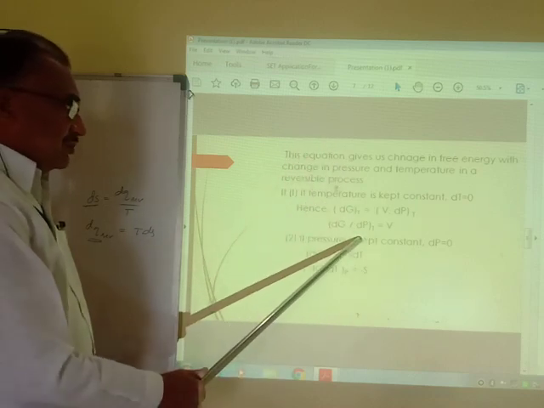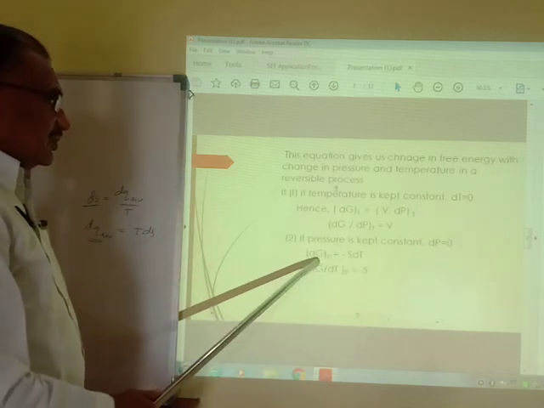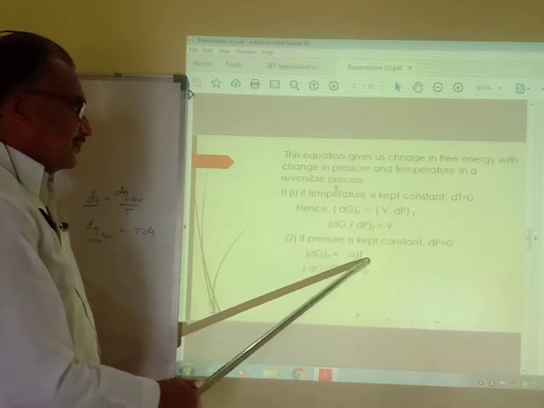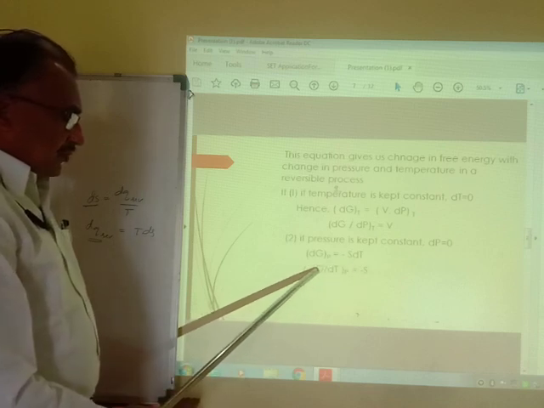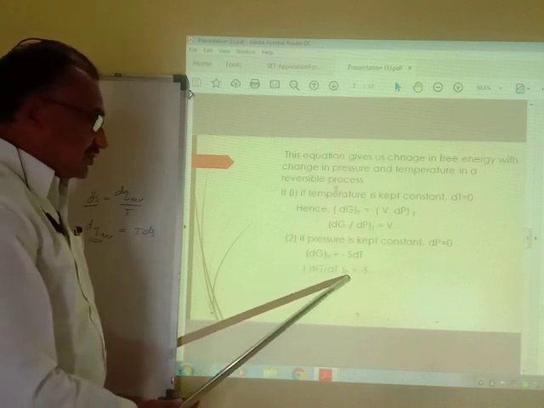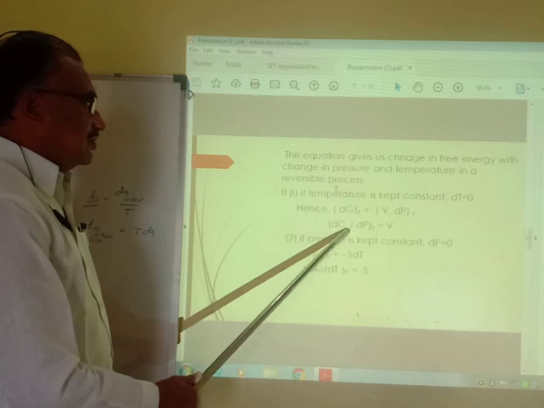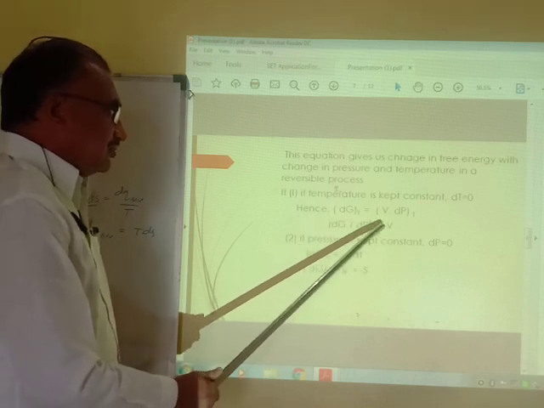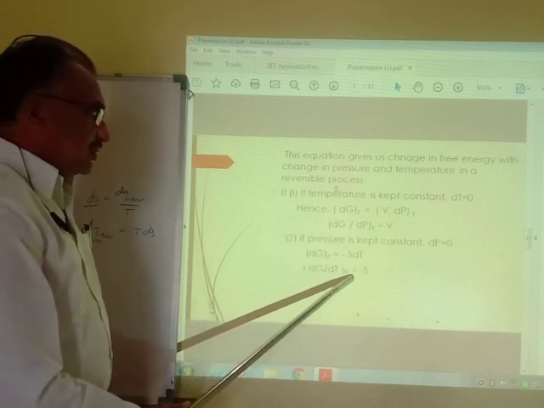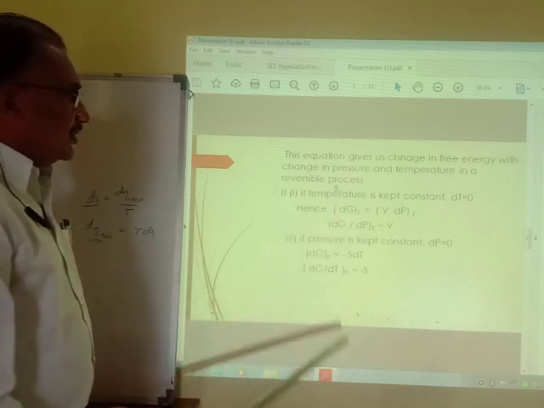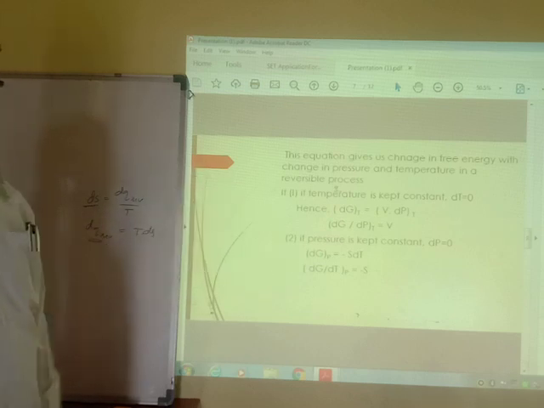Second condition, if pressure is kept constant, then dP is equal to 0, and therefore equation 2 comes out to be dG is equal to minus SdT, or dG upon dT is equal to minus S. That is, the change in Gibbs free energy with respect to change in temperature at constant pressure is equal to minus S. The first, dG upon dP, is the variation of Gibbs free energy with pressure at constant temperature, and this is the variation of Gibbs free energy with temperature at constant pressure. In this way, we explain the variation of Gibbs free energy with respect to temperature and pressure. Then next one.